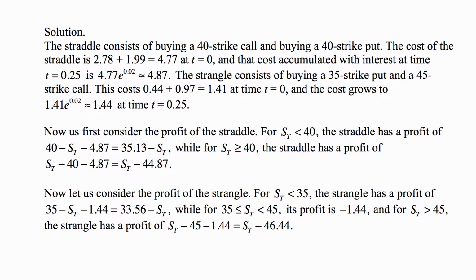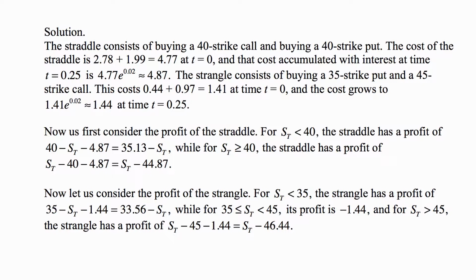Now let us consider the profit of the strangle. For S sub t less than 35, the strangle has a profit of the payoff of the put, and the call is out of the money then, but payoff of the put, 35 minus S sub t minus 1.44, so 33.56 minus S sub t, while for the price being between 35 and 45, the profit is just the cost of the option, so really it's a loss of the cost of the option position, which is 1.44. So the profit is negative 1.44 or loss of 1.44.